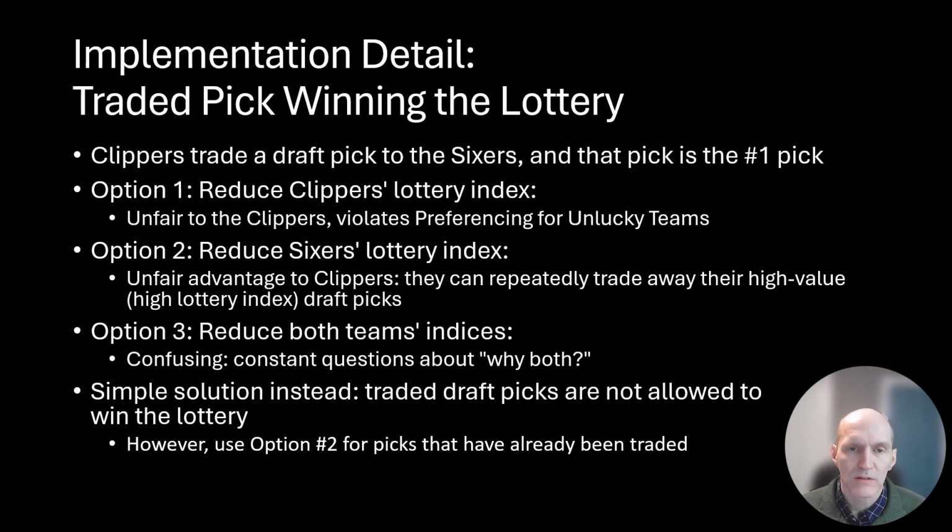You reduce the Sixers lottery index. They're the ones who won the lottery, so you reduce theirs. The Clippers would not be able to take advantage of that loophole. So for traded draft picks, they should remain eligible for the lottery as you're coming into the system, just not allow it afterwards.